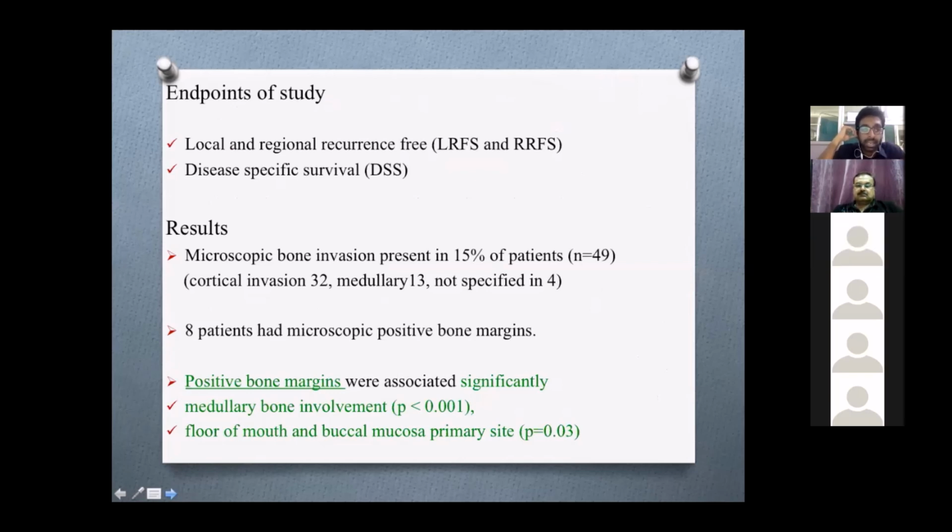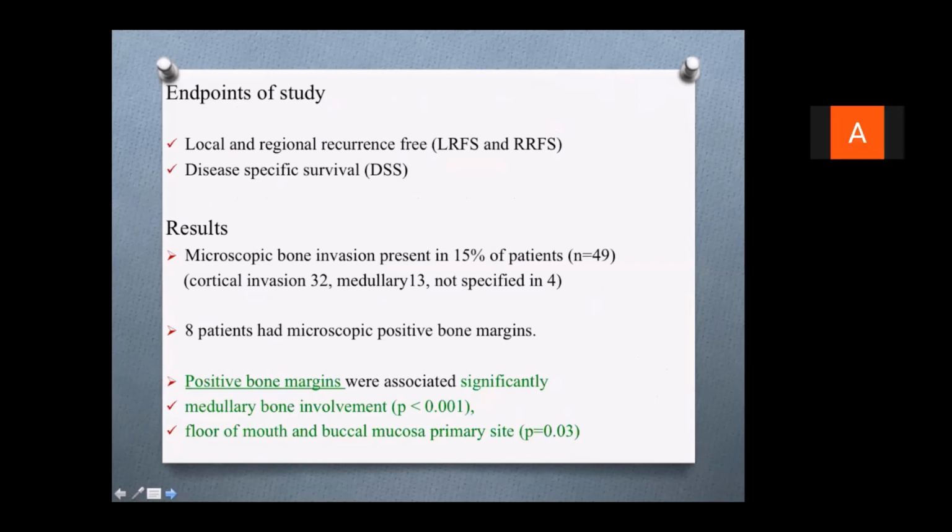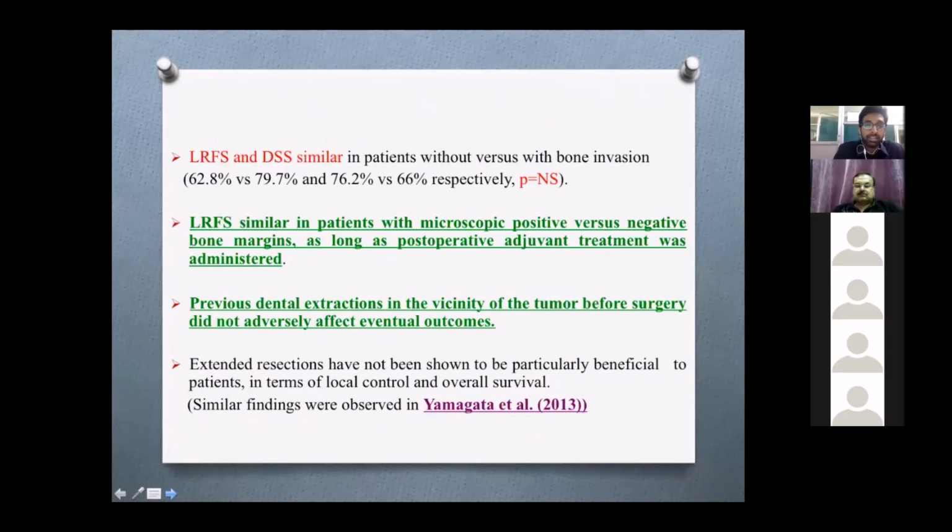The results showed microscopic bone invasion in 15% of patients, cortical invasion in 32, medullary in 13, and not specified in 4. Eight patients had microscopically positive bone margins. These positive bone margins were significantly associated with medullary bone involvement and floor of mouth and buccal mucosa as primary sites. Local, regional, and disease-free survival was similar with or without bone invasion.